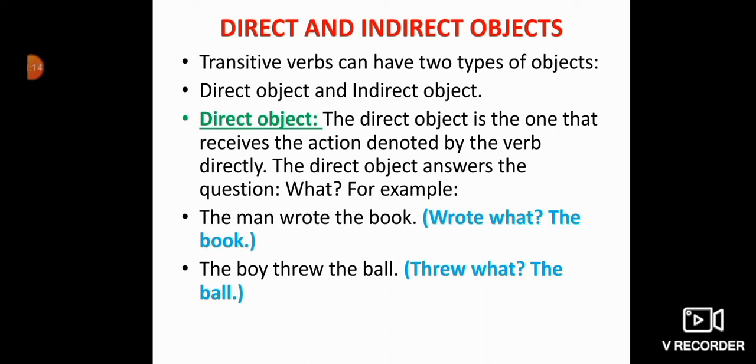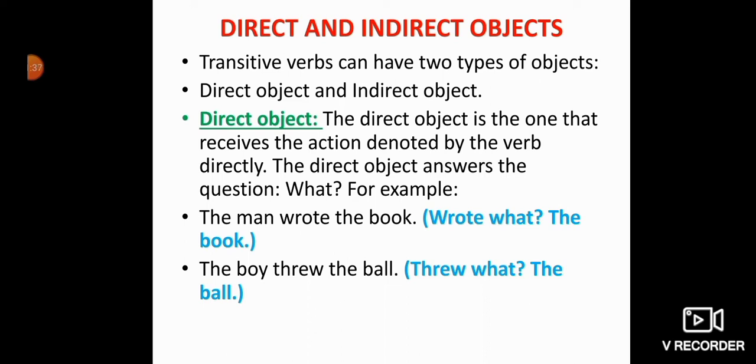What is direct object? The direct object is the one that receives the action denoted by the verb directly. The direct object answers the question what? So what is direct object? Which receives the action directly. That's a direct object.